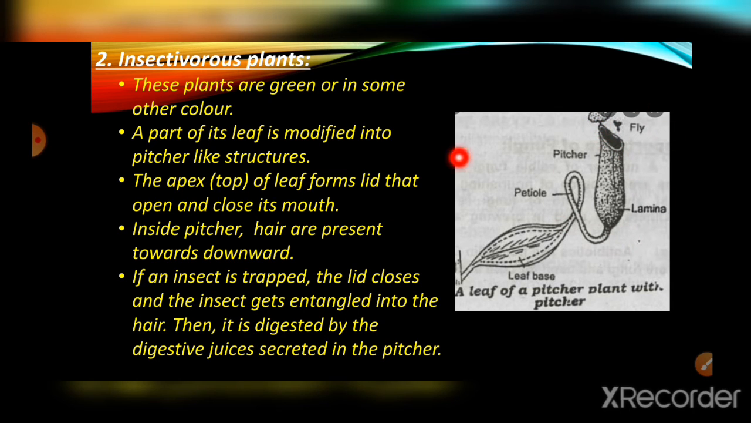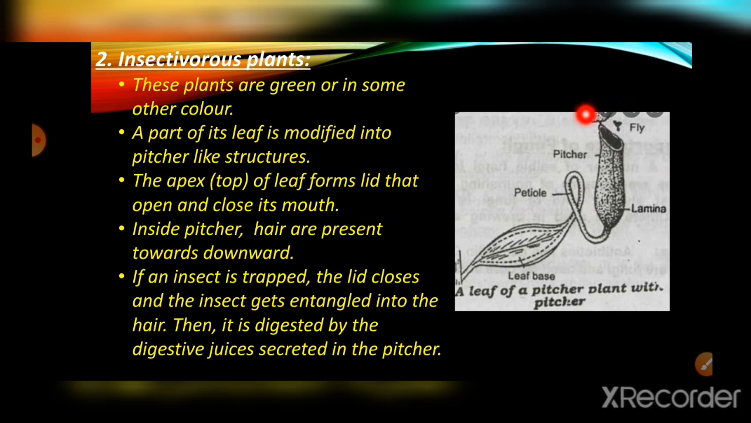Okay, so a part of its leaf is modified into a pitcher-like structure. Okay, so this is the stem. You can see that line, right? This is the stem, and from here the leaf arises, and from this top the petiole gets converted into a pitcher.